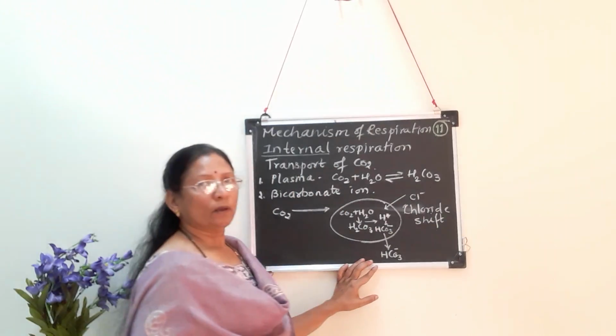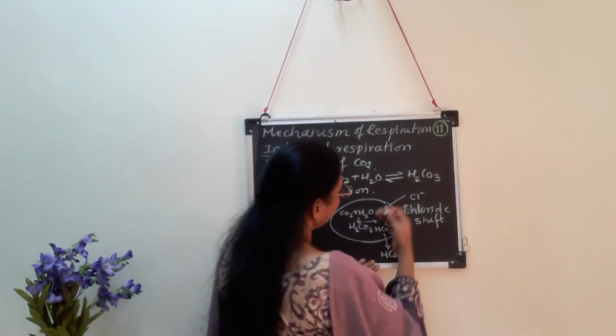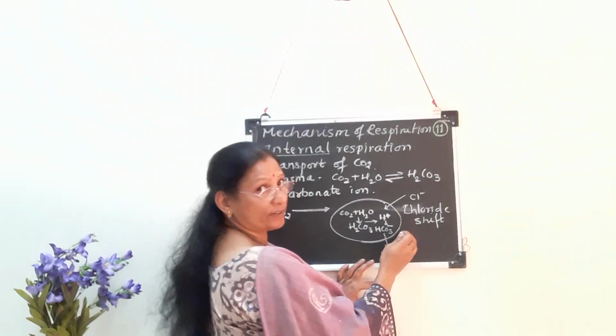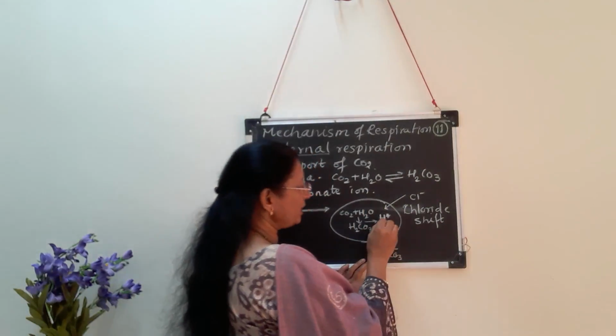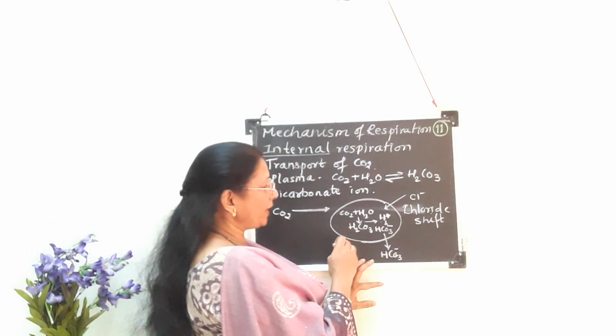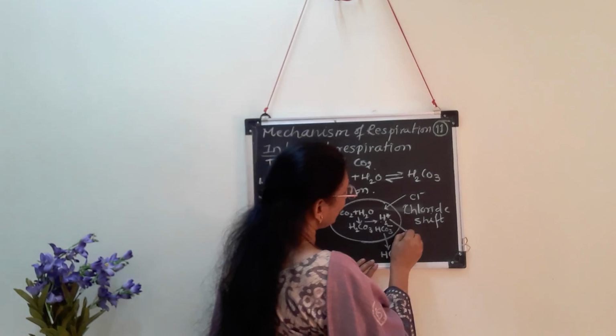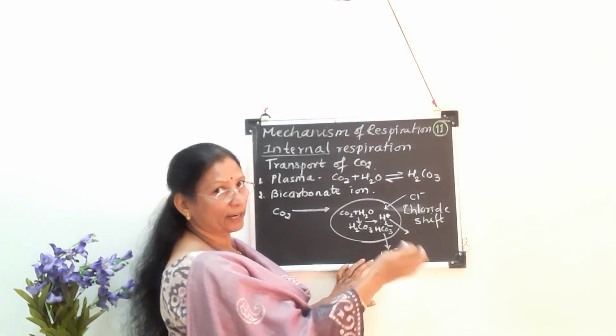Okay, now even though these chloride ions enter into the RBCs, some more H plus are still left. This H plus ion inside the RBCs combines with hemoglobin also. So we can consider here this H plus ion, as the place is not there inside, I am writing outside.